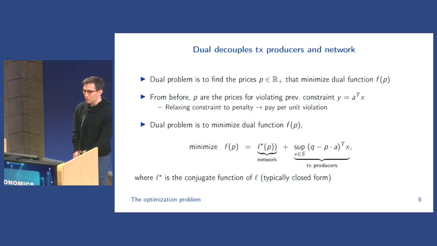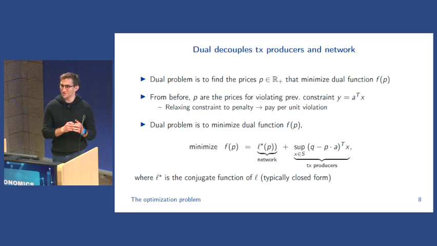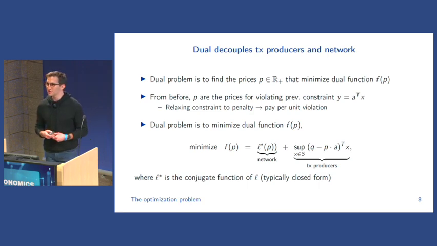The particular form of it is somewhat important in that it decouples into two terms, one that's essentially a network term, which is this conjugate function. Looks like I have an extra parenthesis there. You can think of this conjugate function as something that's easy to compute and usually has a closed form solution. So you think of this part as easy.